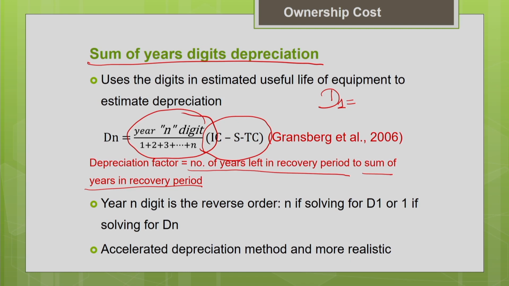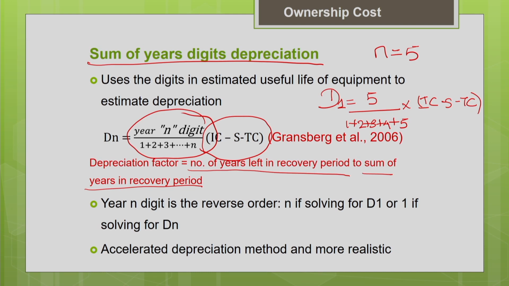Number of years left in the recovery period from the beginning of the year for which you are going to calculate the depreciation to the end of the useful life. So from the beginning of this year to the end of the useful life, what is the number of years left? Say, for example, the useful life of the machine n equals 5. So the number of years left in the recovery period will be 5 divided by the sum of the years of the useful life of the machine, 1 plus 2 plus 3 plus 4 plus 5, multiplied by initial cost minus salvage value minus tire cost. This is how we calculate the depreciation for the first year.